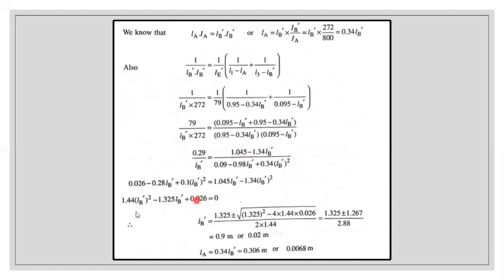Once you reduce, we'll be getting an equation in terms of LB dash square, LB dash and constant, and we can use the quadratic formula. I mean, using the calculator we can determine the LB dash values. We will be getting 2 values, positive and negative, or else we can also use the formula. As I said earlier, one for positive and one for negative. Since there are 2 values for LB dash, for LA we will be getting 2 values, that is 0.306 and 0.0068.